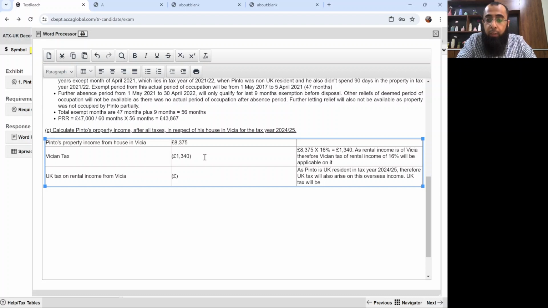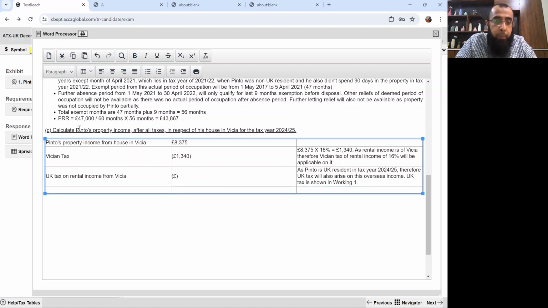We need to calculate it, as shown in working one. So let's do working one in relation to it, and then we will get Pinto's property income after all taxes.